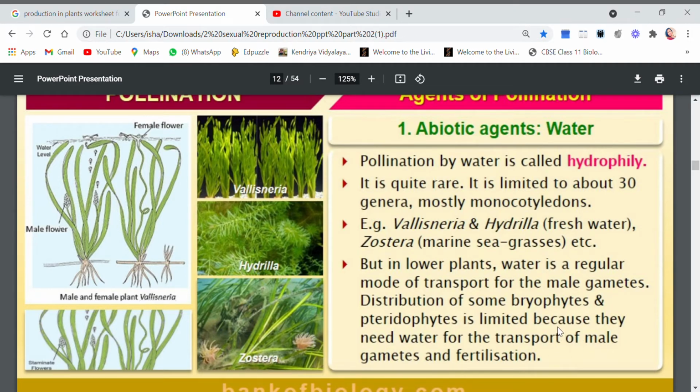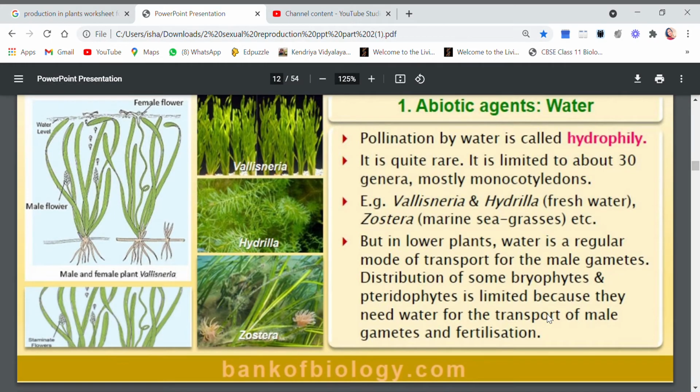Now, if you remember, children, in class 9th or 11th, in both classes, you have heard that we generally call bryophytes plant amphibians. Why do we call bryophytes plant amphibians?